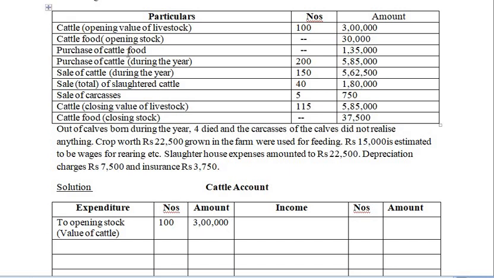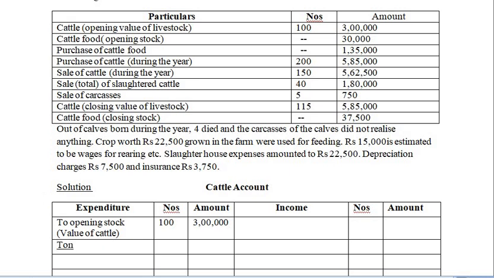Next, cattle food opening stock. So here, look here, you have cattle food, then you have purchase of cattle food. So there are two things, and then again cattle food closing stock. So opening stock is there, then you have purchases, and then you have closing stock. So cattle food goes to the expenditure.